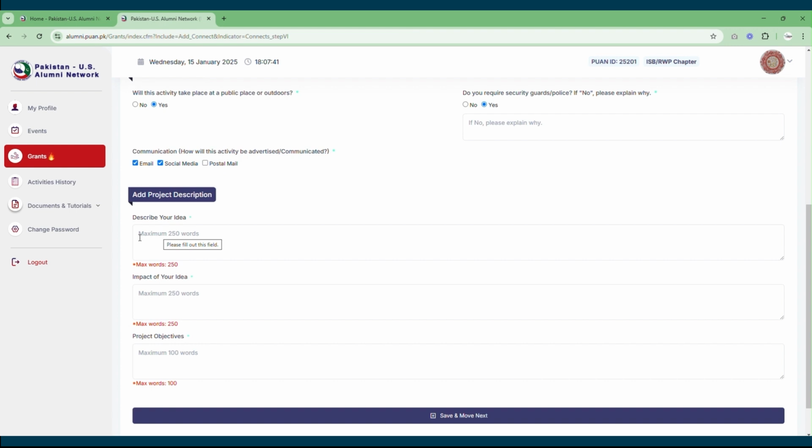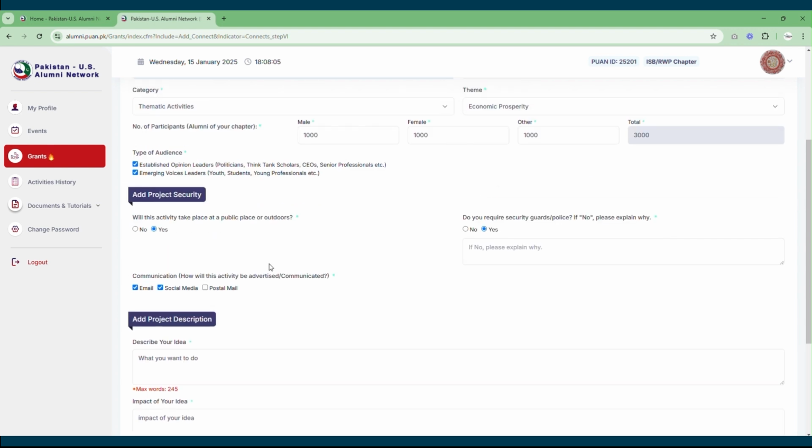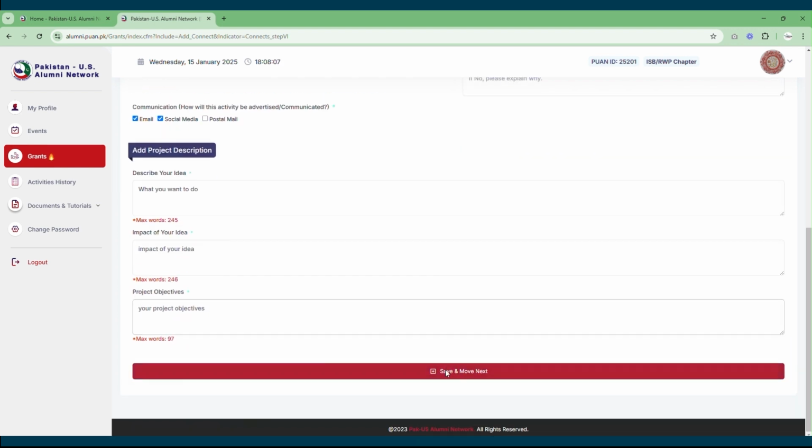Then you need to add the project description. You need to describe your idea by using a maximum of 250 words. Then you need to write about the impact of your idea. Then you need to state your project objectives. Once done, you need to click on the Save and Move Next button.